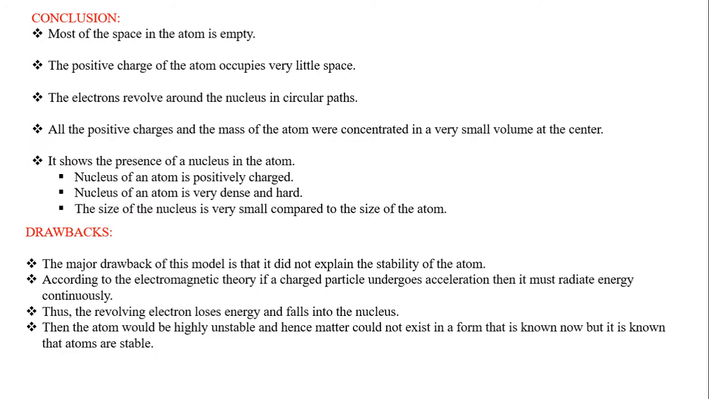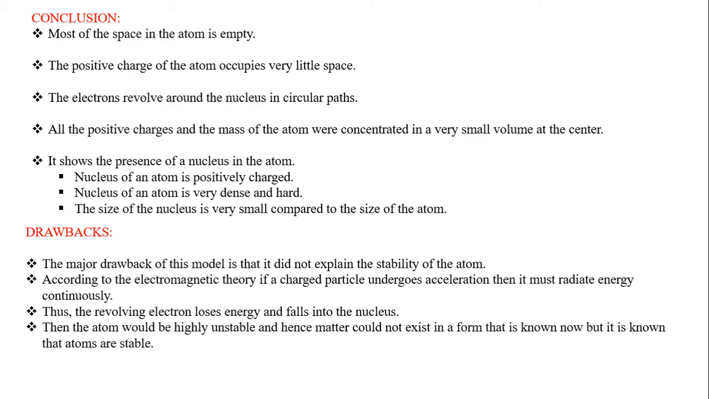Based on that, most of the alpha particles went straight through without getting deflected. So most of the space in the atom is empty, and the positive charge of an atom, that is the protons, occupies only very little space. All the positive charge and the mass of an atom is concentrated in a very small volume at the center. Since most of the space is empty, the alpha particles pass right through the atom without getting deflected. So it shows the presence of a nucleus in the atom.